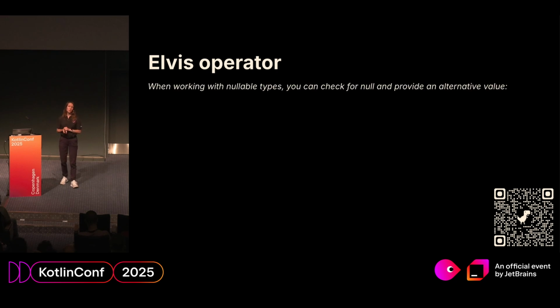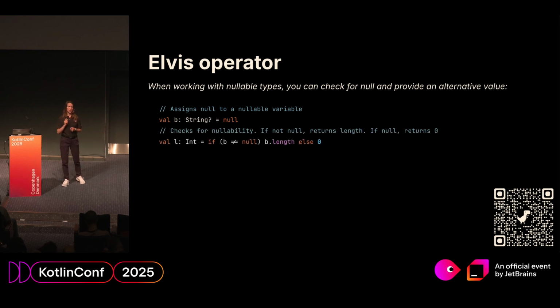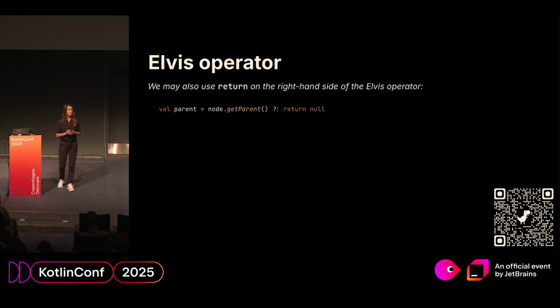There, we explain that when working with nullable types, we want it to be safe. So if we have a nullable type, then we may check that it's not null and initialize the corresponding parameter as either, in the example, b length or a non-nullable value. Looks good, but it's a bit wordy. So we are rewriting this expression in a more concise way, the Kotlin way, using the Elvis operator. Here it is. Also, we should notice that on the right hand of the Elvis operator, you may use a return expression.